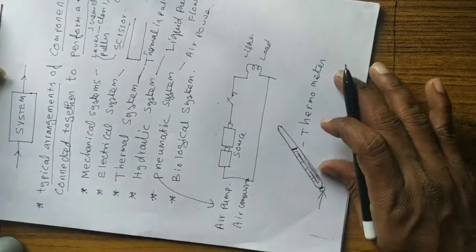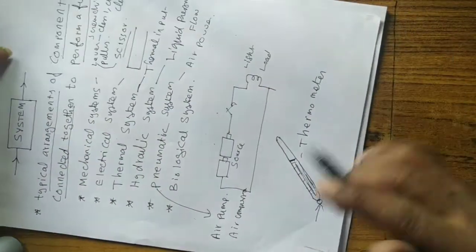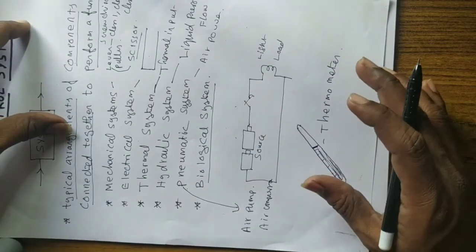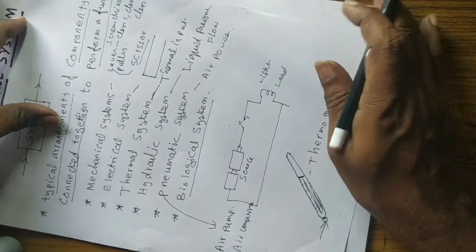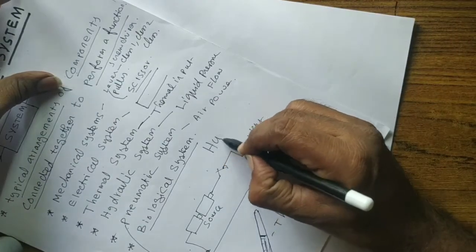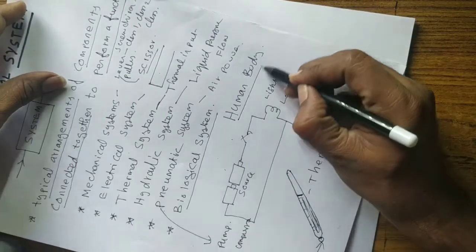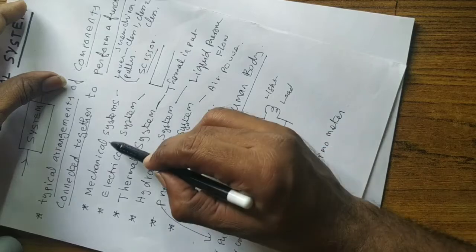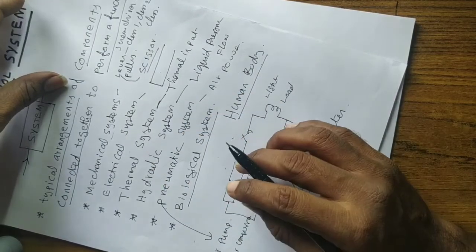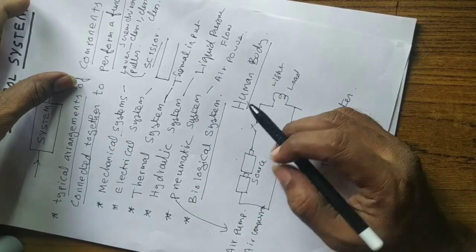And a biological system is nothing but a living system. Maybe our human body itself is a biological system, right? So one thing we can say is that our human body is a complex biological system consisting of all the mechanical, electrical, thermal, hydraulic, and pneumatic systems inside, right? So what I am trying to say is, inside our human body itself, we have all